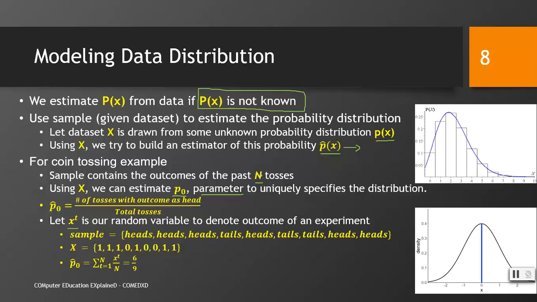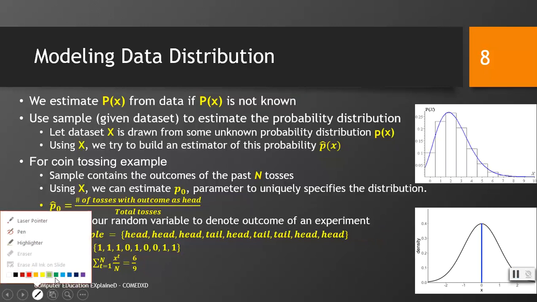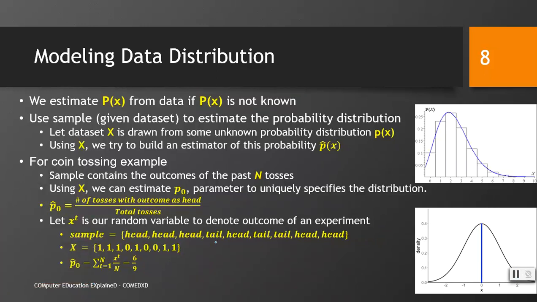As previously I said, we have a coin tossing example and we have tossed it 9 times. Now suppose that the coin is tossed 9 times. So we have head, head, head, tail, tail, tail, and so on. So it would be totally 9 times. So we have 9 instances of either head or tail: 1, 2, 3, 4, 5, 6, 7, 8, and 9.